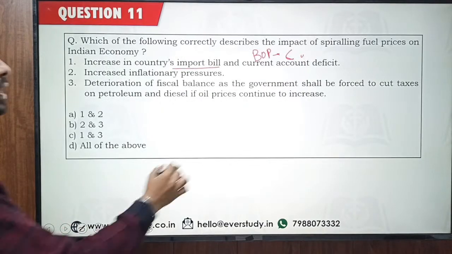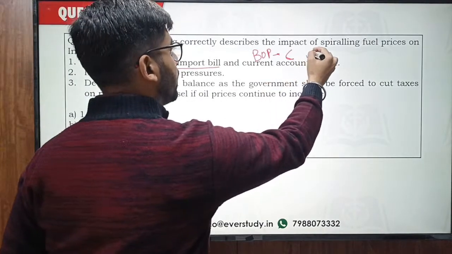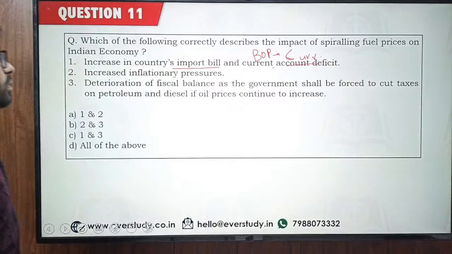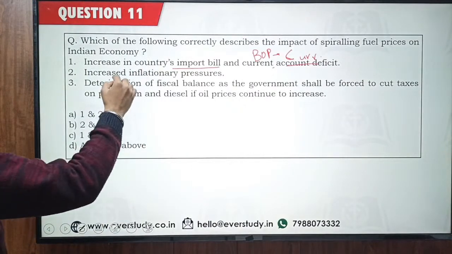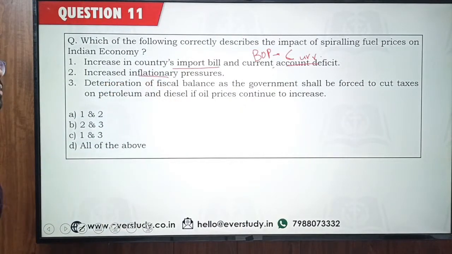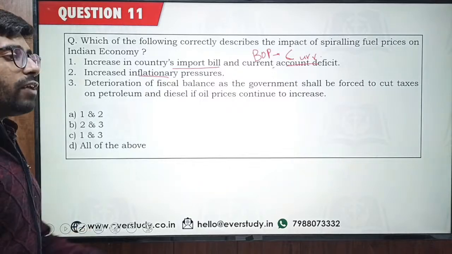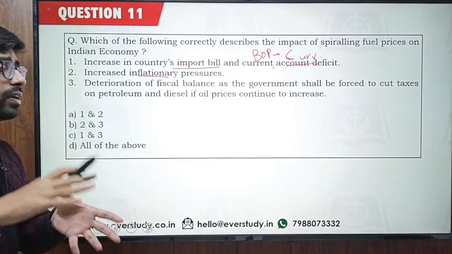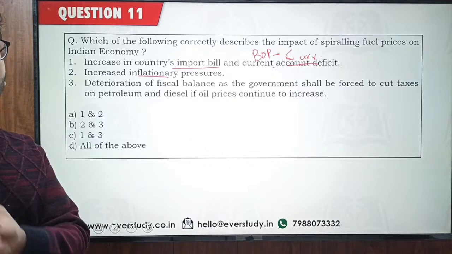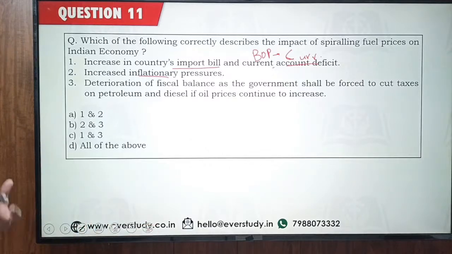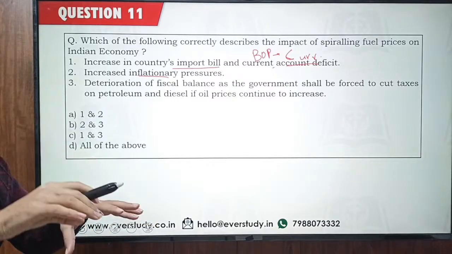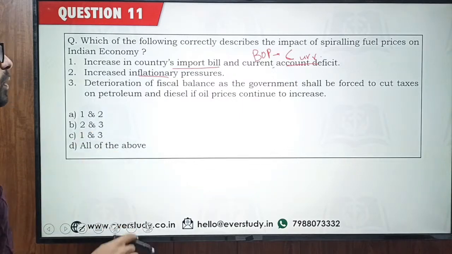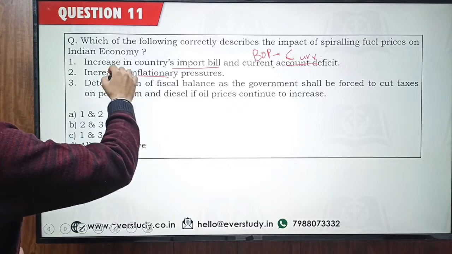Okay, yeah, this is going to affect our current account, and our current account deficit is going to increase. Similarly, if the fuel prices rise, everything ultimately depends on the prices of the fuel. If the trucks and all the vehicles which are carrying the goods find the fuel getting expensive, then all the goods in the vehicles are also going to get expensive. So everything in the country is going to be expensive if the fuel prices rise. So inflationary pressure is going to rise.